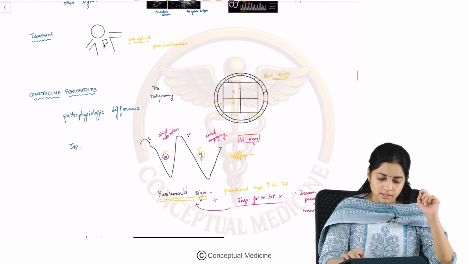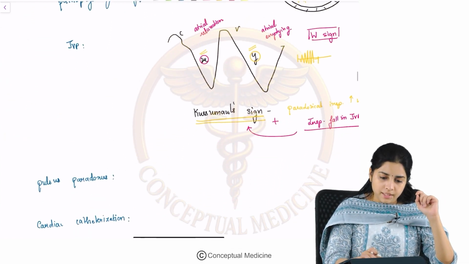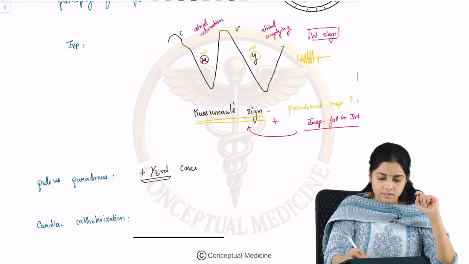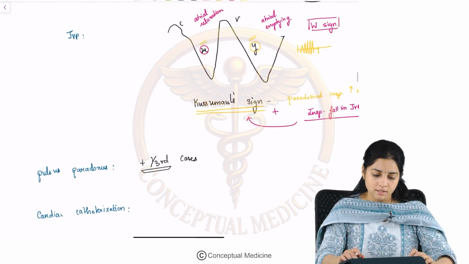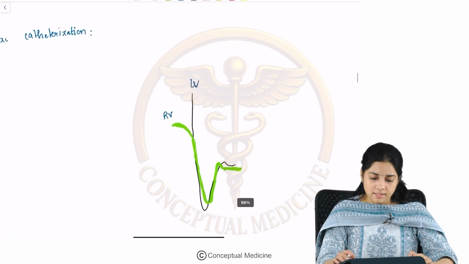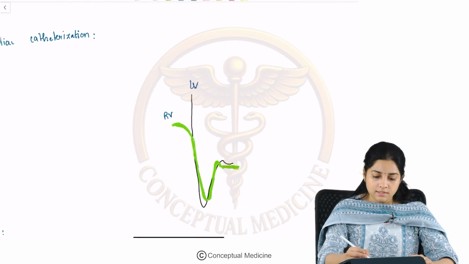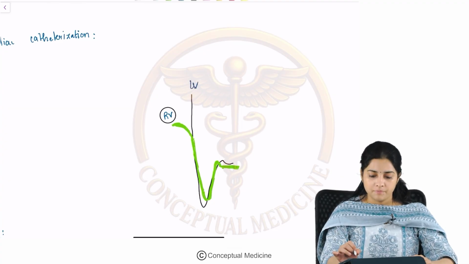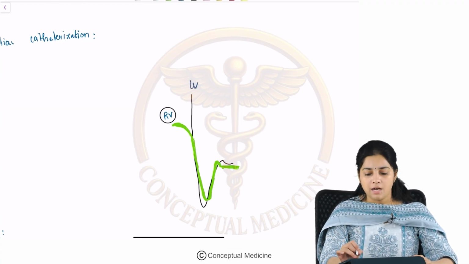Okay. So, till now, okay. Do you see pulsus paradoxus? Yes, pulsus paradoxus can be seen in one-third of the cases of constrictive pericarditis. Fine. Let us look at the cardiac catheterization findings. Now, this is what we have to focus on. We have to focus on the RV pressure.